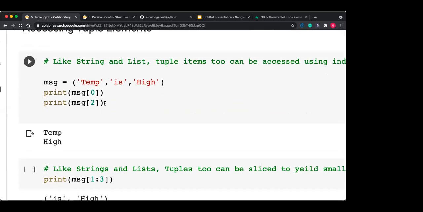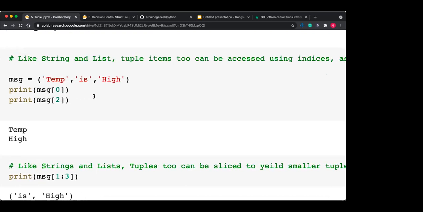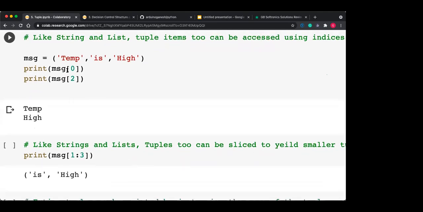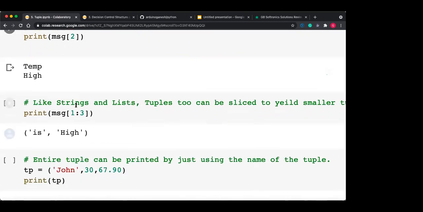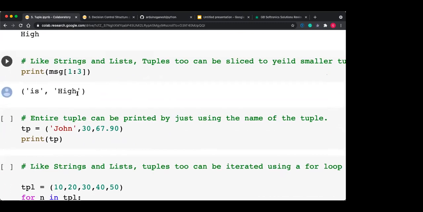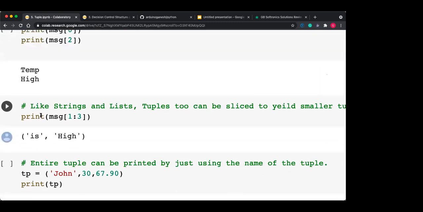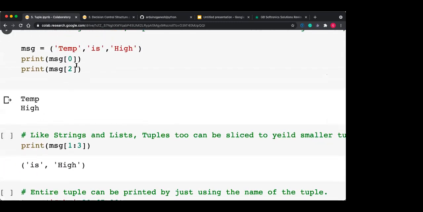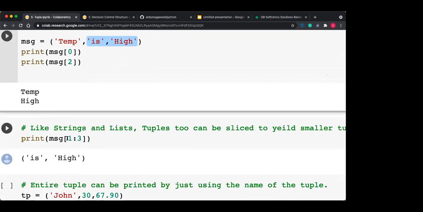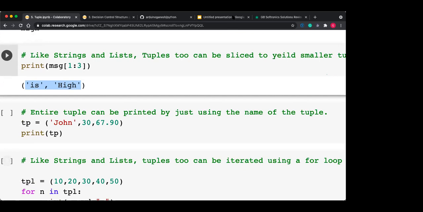Now to access a tuple, we can access it by using its index. Like list items, we can access using index, because tuple is also an ordered list. We can slice the tuple also, like string and list. Tuple can be sliced, but it yields a new tuple. So here message 1:3. 1:3 means 1 and 2. So I want to extract "is" and "hi", so I'm doing 1:3, and they get extracted here. So tuple can also be sliced.